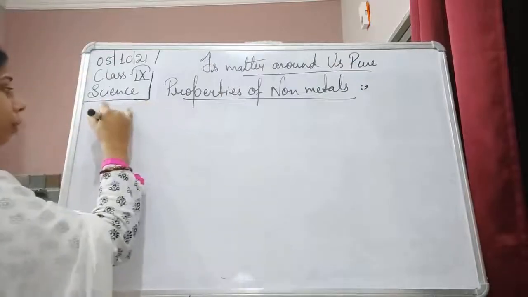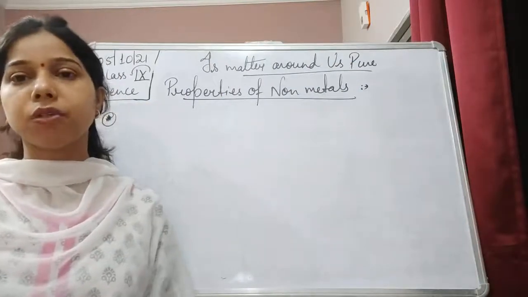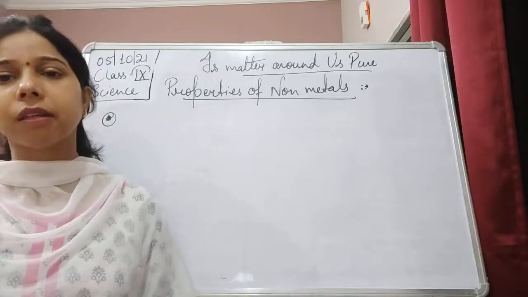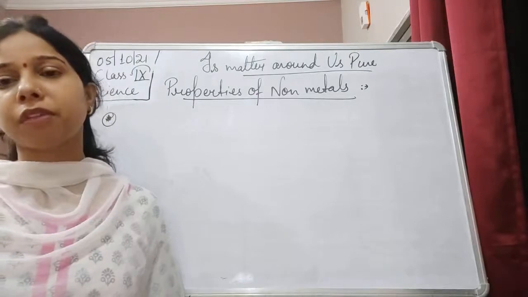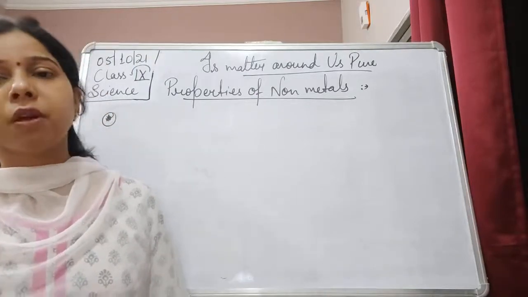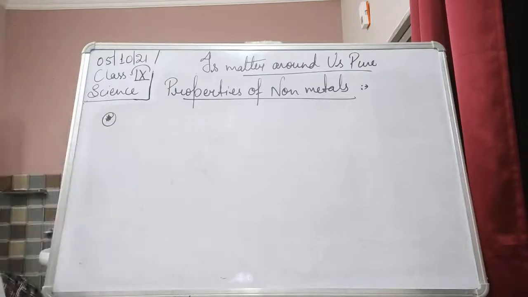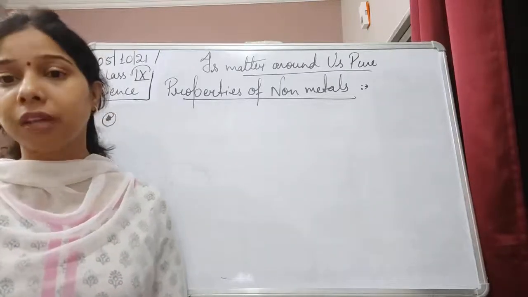Properties of non-metal. The first property of the non-metal I already discussed: they generally exist in solid, liquid and gas. Most of them are in the gaseous state, some of them are in the solid state, while one is in a liquid state. Non-metals are present in different colors.